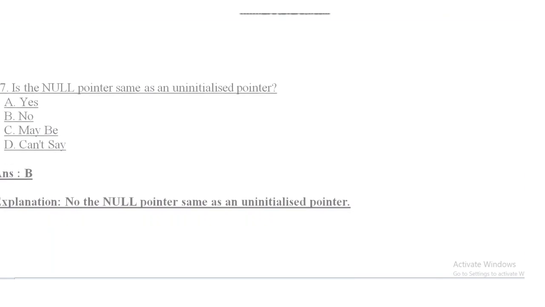Question number 37. Is the null pointer the same as the uninitialized pointer? The options are: yes, option B no, option C maybe, and option D can't say. So the answer of this question is no, because the null pointer is not the same as an uninitialized pointer.